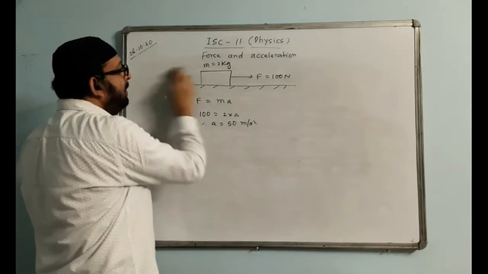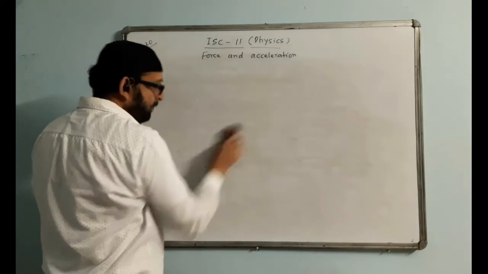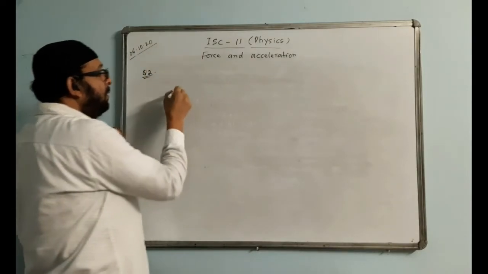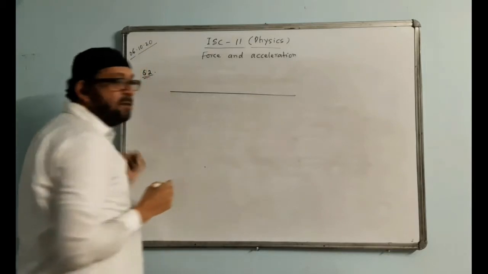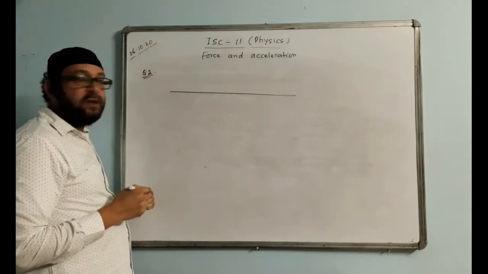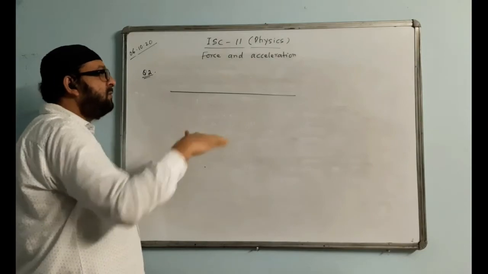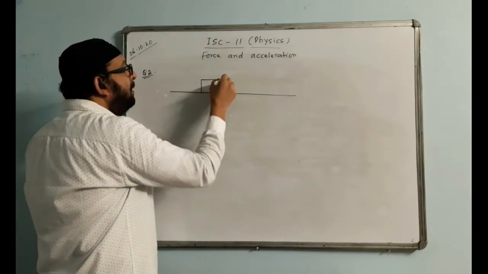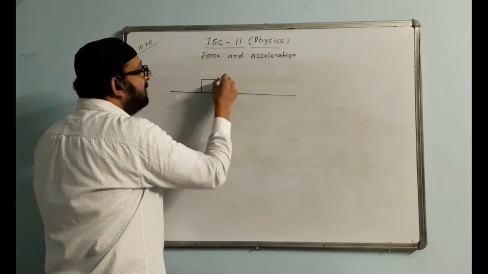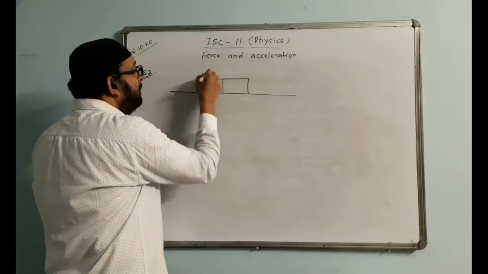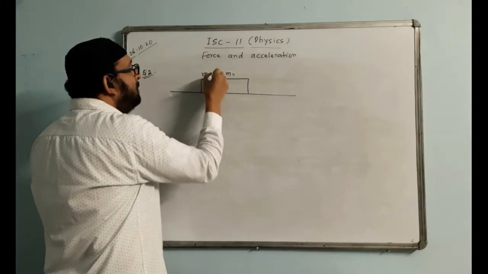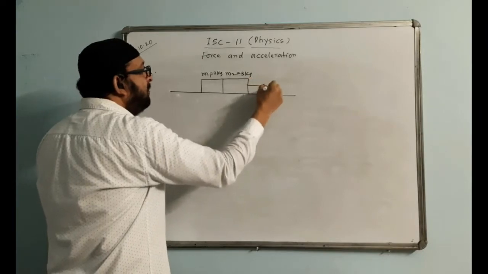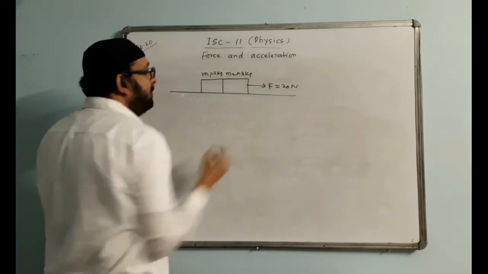Now, another question. That was question number 1. Now question number 2. We again have a frictionless surface. In every case we are dealing with a frictionless, smooth surface. We have two masses here: this is M1, this is M2, 2 kg and 3 kg, and we are giving a force of 20 newton like this.